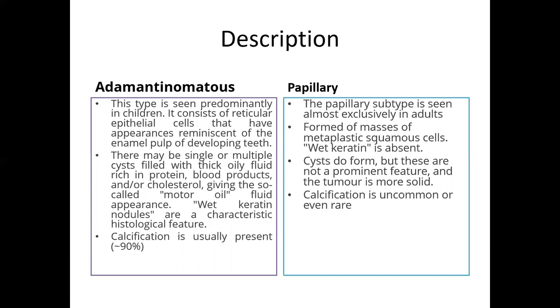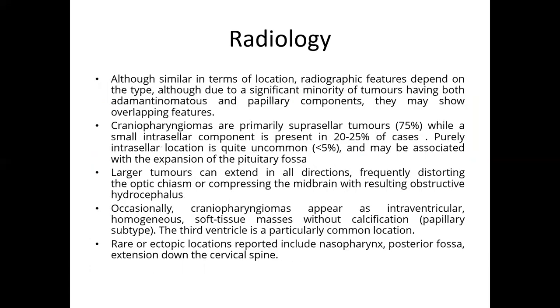The flip side of the adamantinomatous is the papillary subtype, which is seen in adults. Wet keratin is absent. Cysts do form, but the solid component is more. Calcification is uncommon. The radiology features depend on the type, though in a significant minority of patients, the tumor contains both adamantinomatous and papillary components.